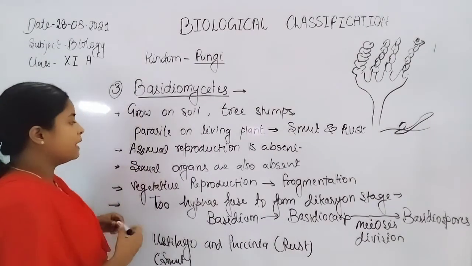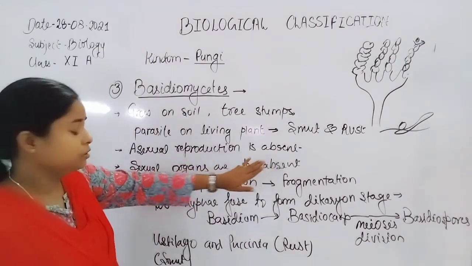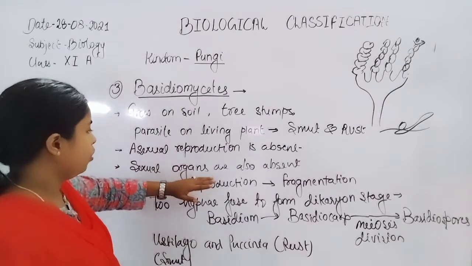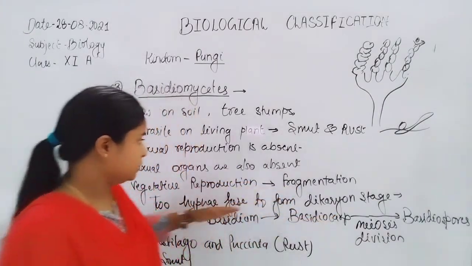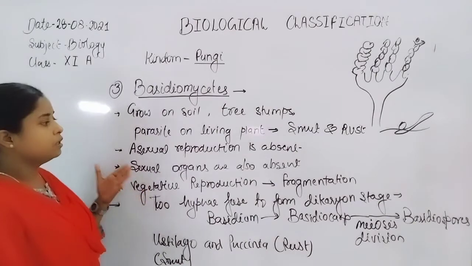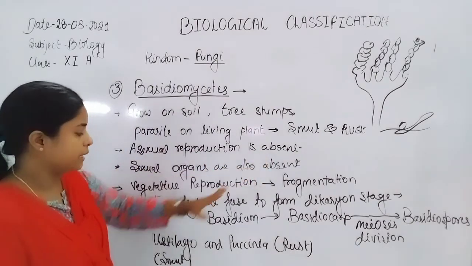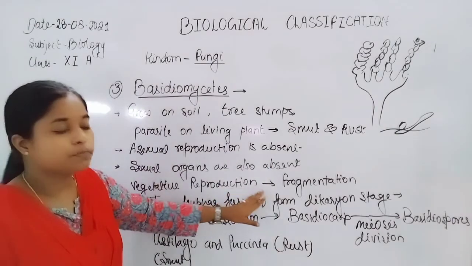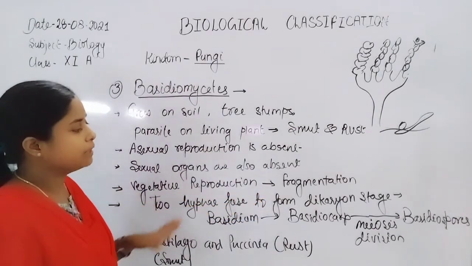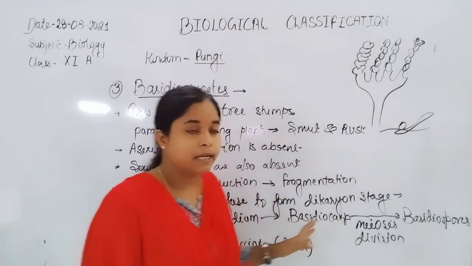Sexual organs are absent in such organisms, and asexual reproduction is also absent, but they can reproduce by vegetative reproduction. That means fragmentation is carried out by such organisms.